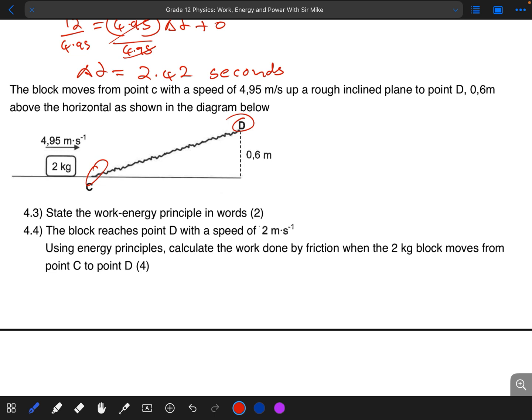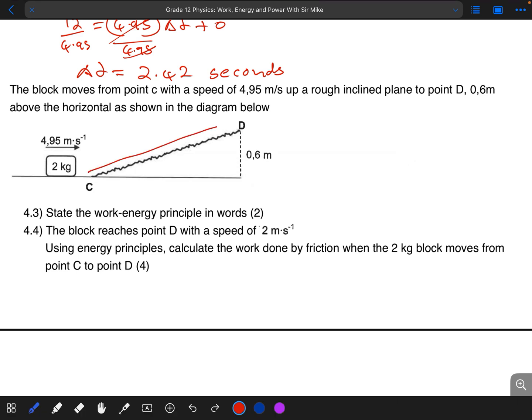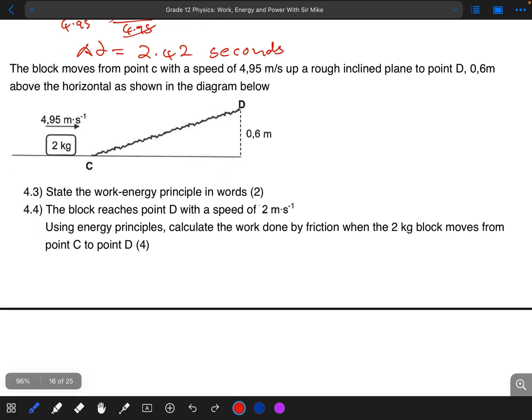So we know that between these 2 points we have a frictional force, because that's actually a rough surface. They told us in the statement above, even here they say the rough inclined plane. Now remember that our object is sliding up, so as this object is sliding up, the only external force acting on that object is the frictional force. They say that using energy principles.